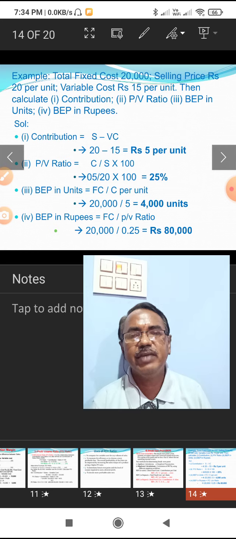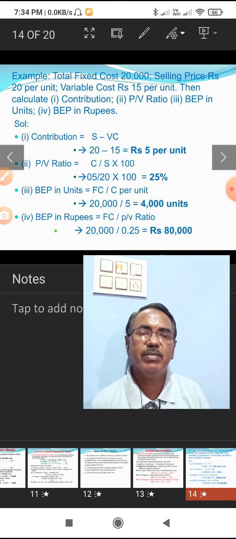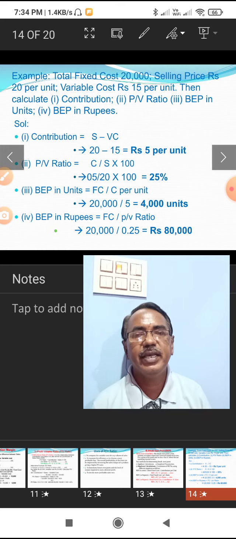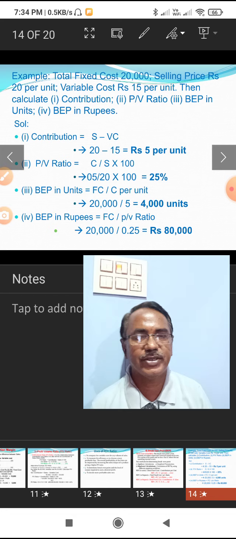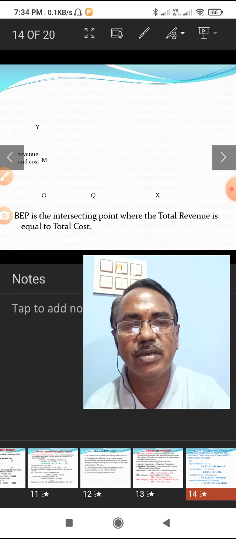Then the fourth, break even point in rupees. Fixed cost by PV ratio is the formula. Fixed cost 20,000 is given in the problem and PV ratio is 0.25. So 20,000 by 0.25 comes to 80,000 rupees, which is the break even sales. At sales of 80,000 rupees, the organization will get neither profit nor loss. So there is no profit, no loss region.